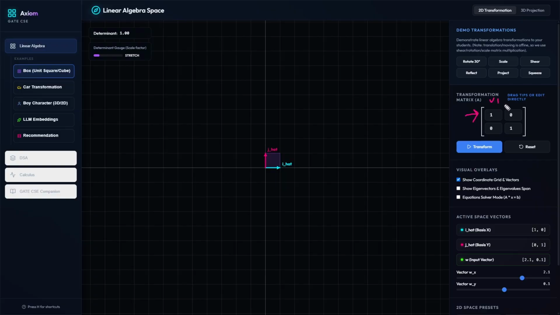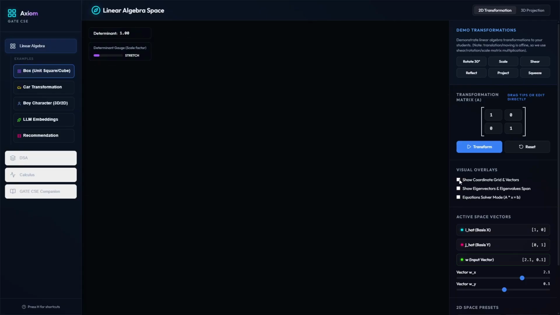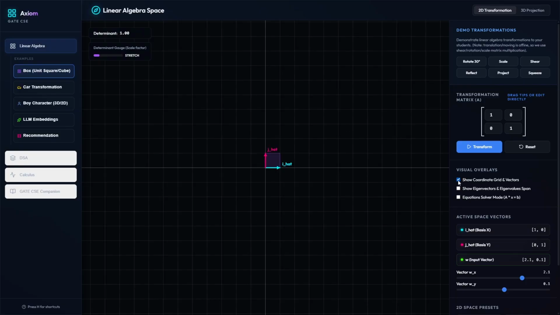So this is vector 1 and this is vector 2. I hat and j hat, two different vectors are there. Now if I remove these grids and coordinates, everything and vectors, you can see this is an empty space. But if we place the coordinate grid system, then we have the 2D space over here, a two-dimensional space.